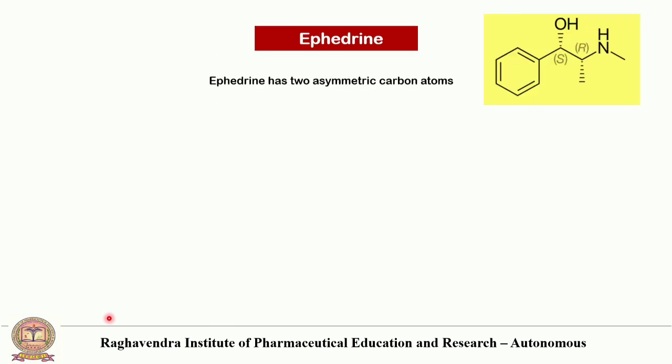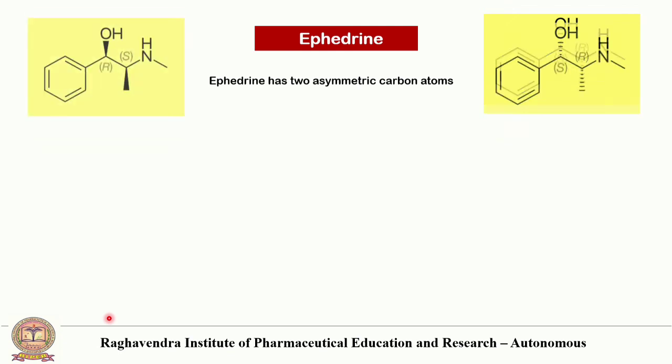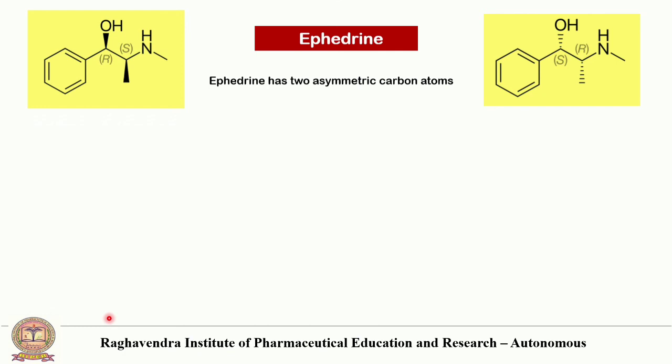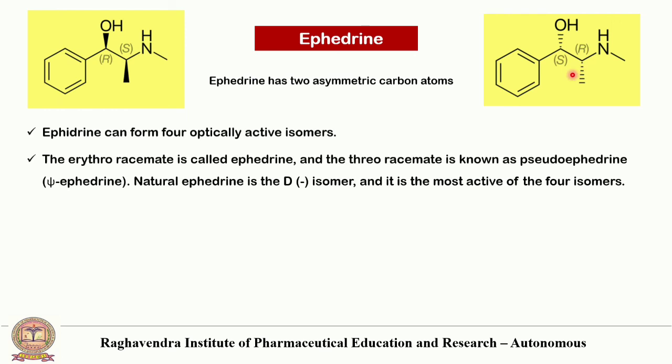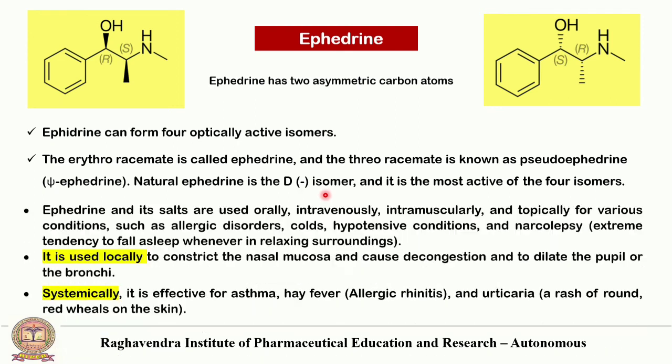Next one is ephedrine. Ephedrine is available in two forms, R,S and S,R forms, and ephedrine has two asymmetric centers. These are the asymmetric centers of ephedrine. Ephedrine can form four optically active isomers because it has two asymmetric carbon atoms. The erythro racemic mixture is called ephedrine and the threo racemate is known as pseudoephedrine. Natural ephedrine is a D-isomer and it is the most active of the four isomers.